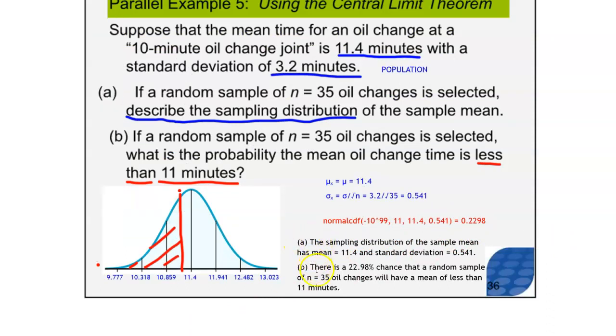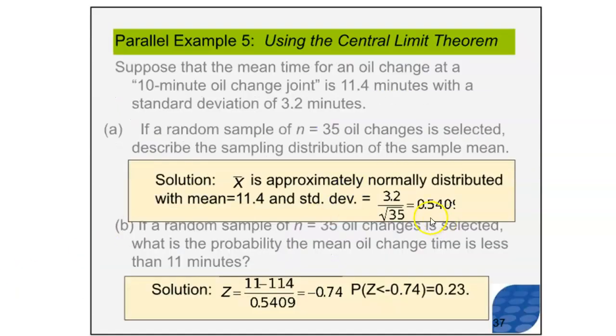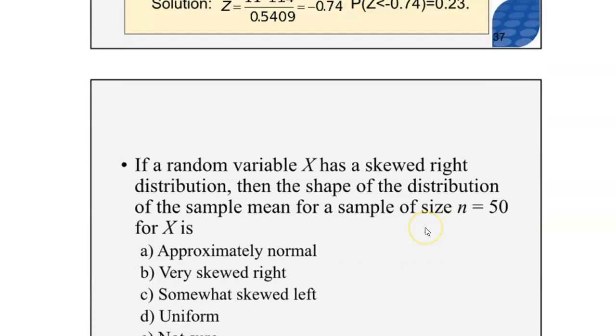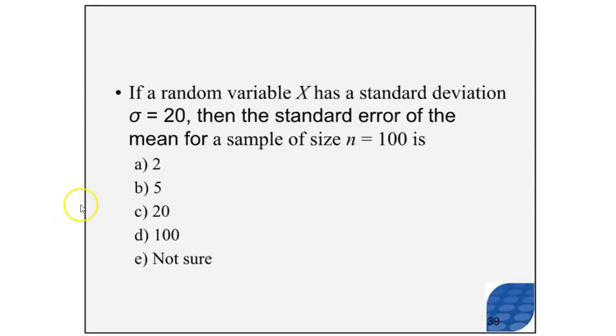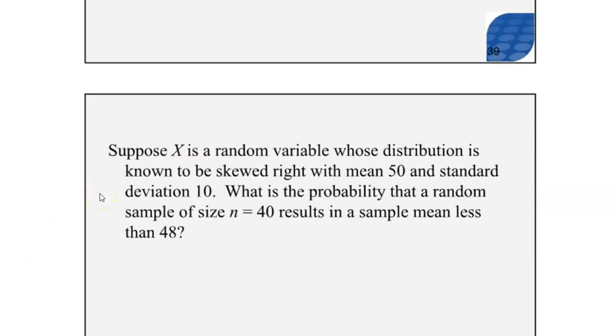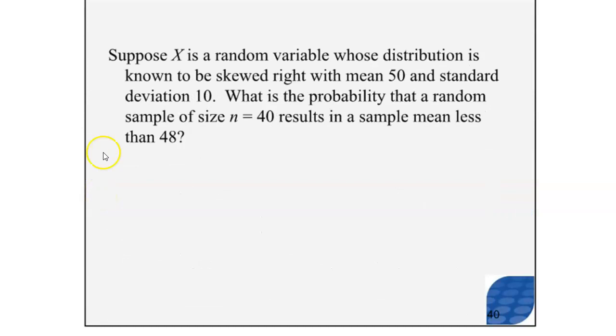And here are the answers to A and B formatted properly. And it is also on the slide for you to peruse. Again, here are a couple of questions to try to identify whether you understand what you're talking about. Try these questions out, and if you are not sure how to do them, please contact me. For this one, suppose x is a random variable whose distribution is known to be skewed right.